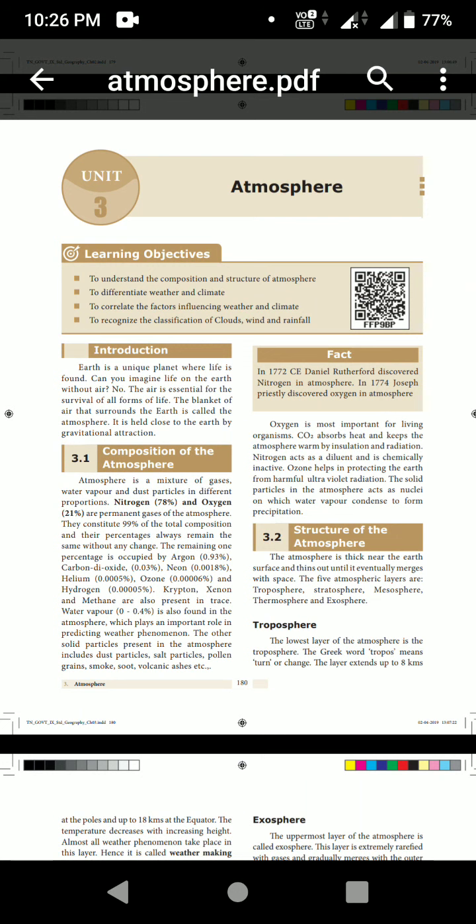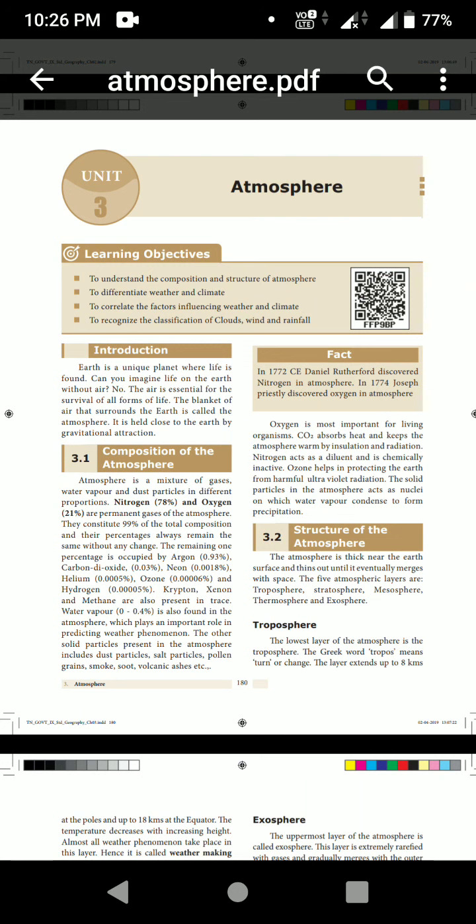Now, what do you mean by atmosphere? The blanket of air that surrounds the earth is called the atmosphere. It is held close to the earth by gravitational attraction. Okay, please students listen. What do you mean by atmosphere? Atmosphere is the blanket of air that surrounds the earth.